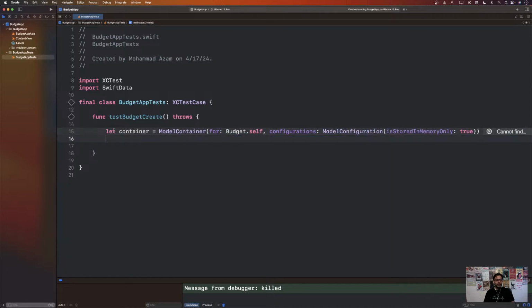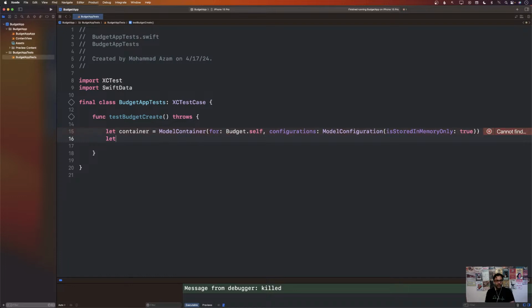But you can see that it's already kind of failing. It's complaining that, hey, what is this? There is no such thing as budget.self or budget class. There is no such thing as budget. So that's why it's already complaining. It doesn't even compile because it knows that there is no such thing as budget. But we just keep working on it.